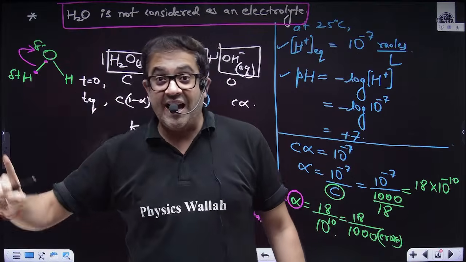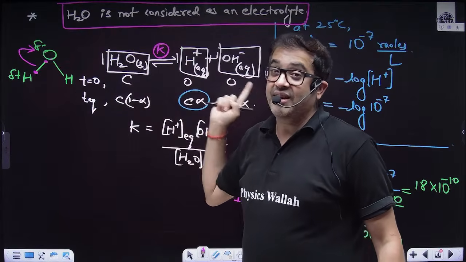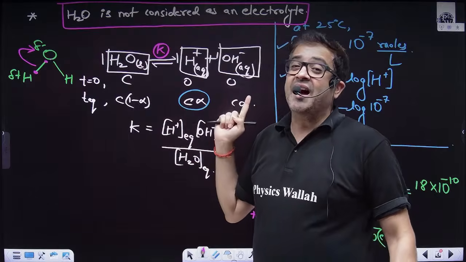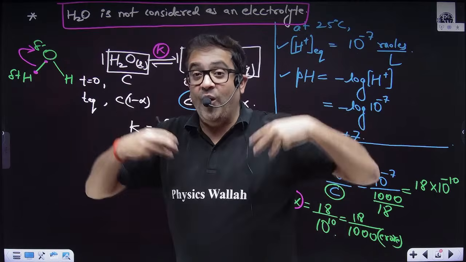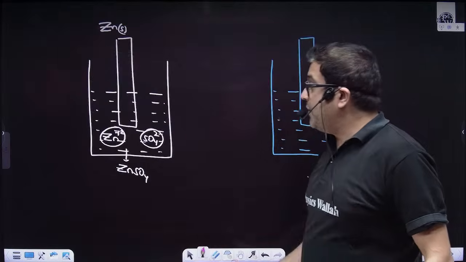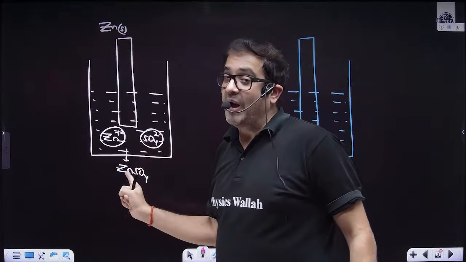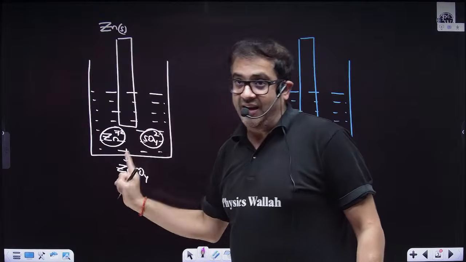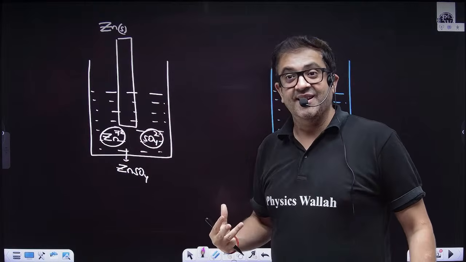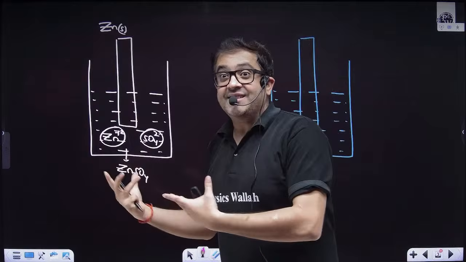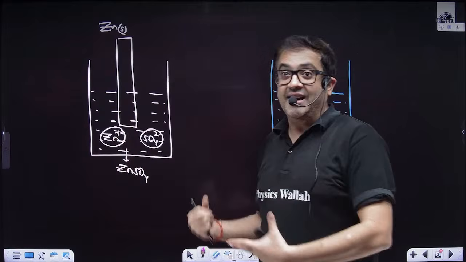That means ions are created, but they are very limited, and these limited ions are not able to make water conducting. So in order to make water conducting, I need to add ions. Now this starts my chapter.